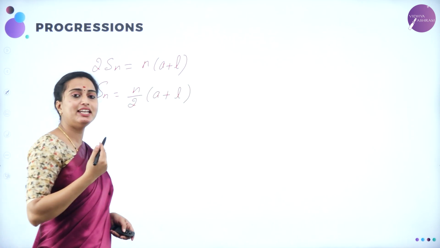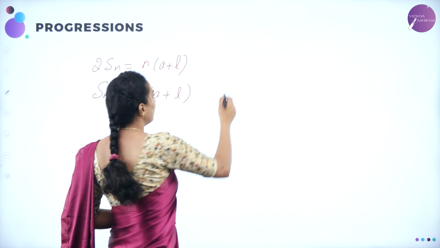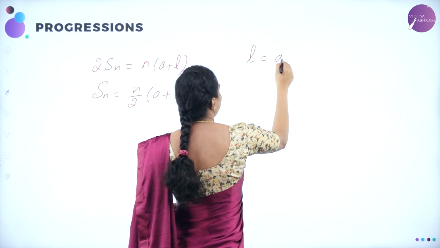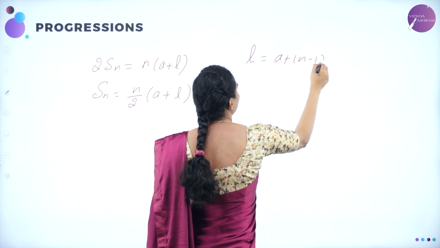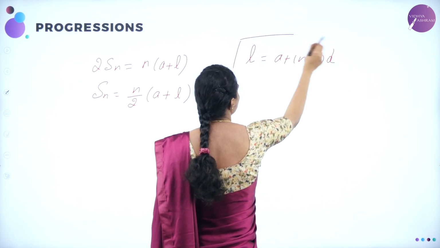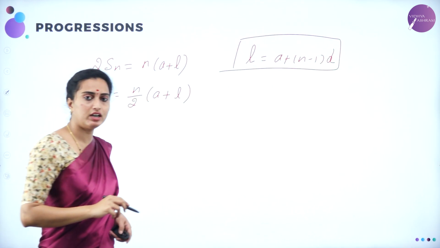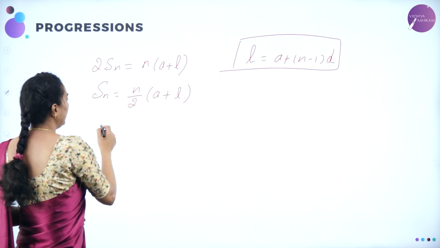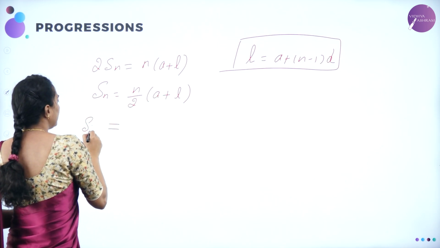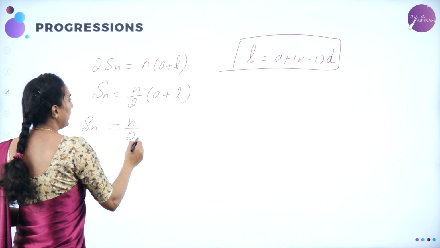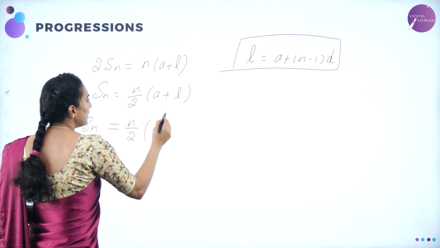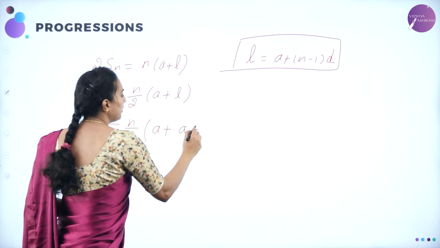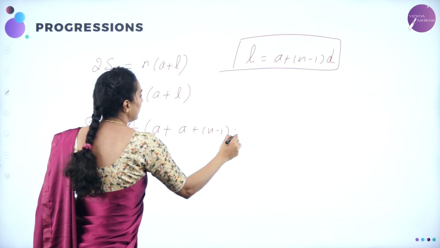Now, what is L, dear students? L is nothing but, we know, A plus n minus 1 into d. That is the last term, isn't it? Just we have learnt. Now, substituting that L here, it will give you Sn is equal to n by 2 into A plus, now L is A plus n minus 1 into d.